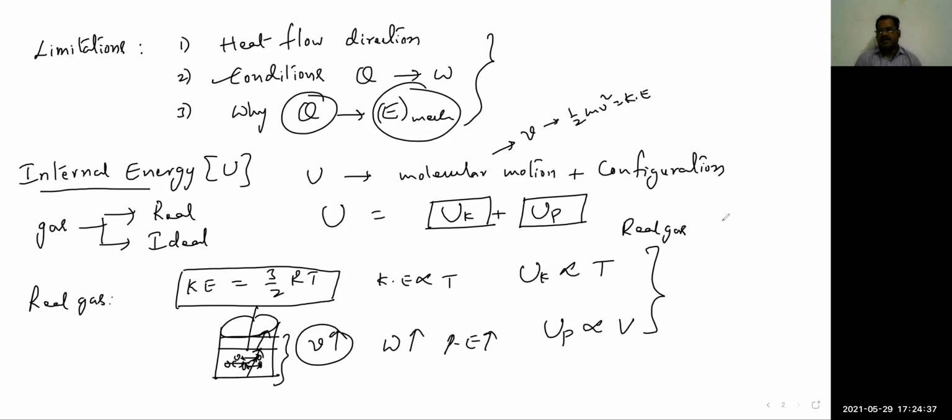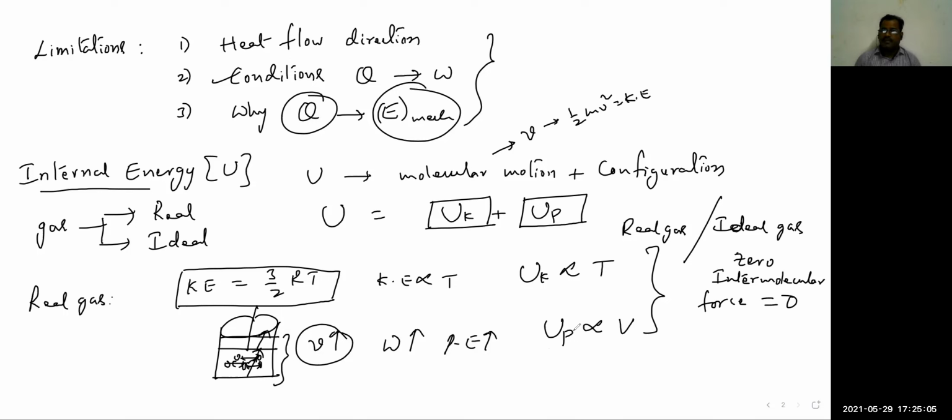But for an ideal gas, there are some assumptions about the gases. Their intermolecular forces are 0. This is one of the assumptions in kinetic theory of gases. Intermolecular forces are assumed as 0.